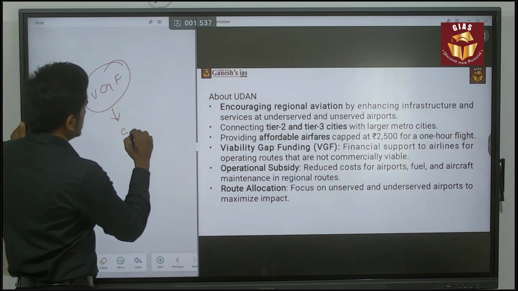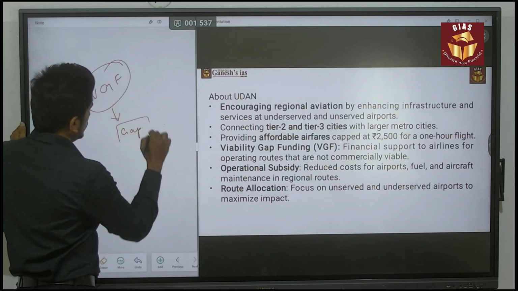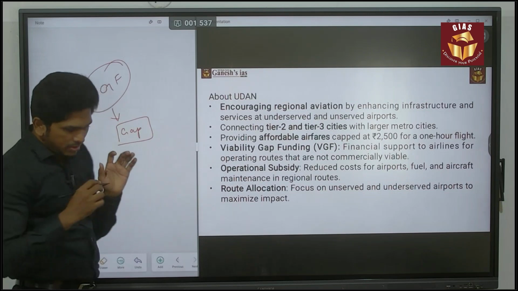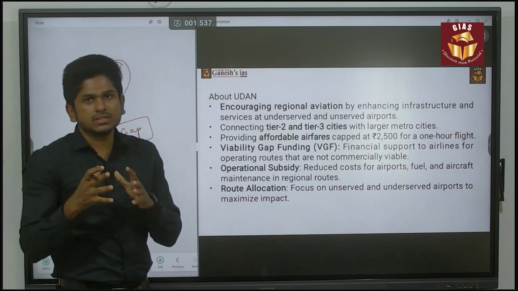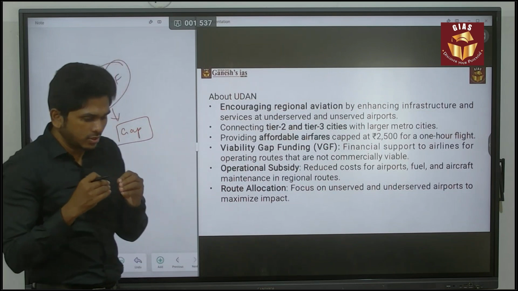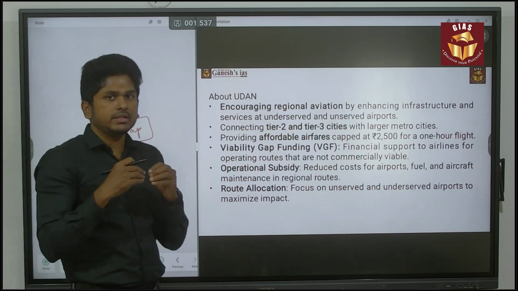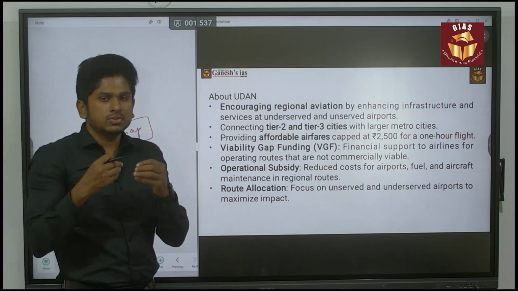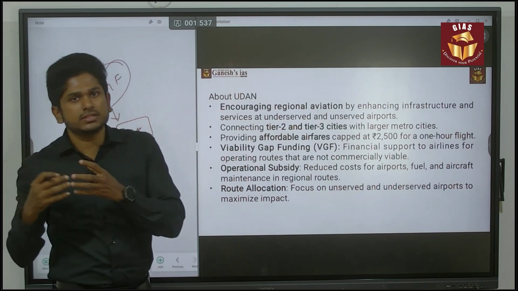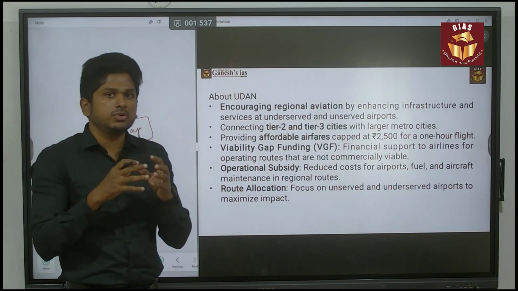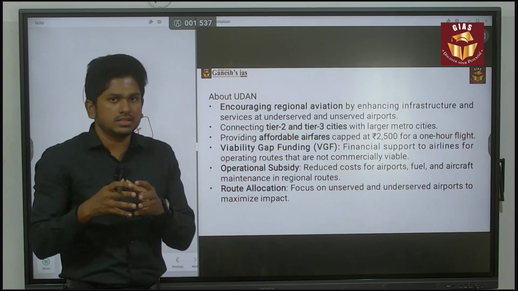So what is the gap? For example, the government is focusing on increasing the infrastructure in a specific region. For example, the government is focusing on providing telecom, the internet services, in the northeastern region.